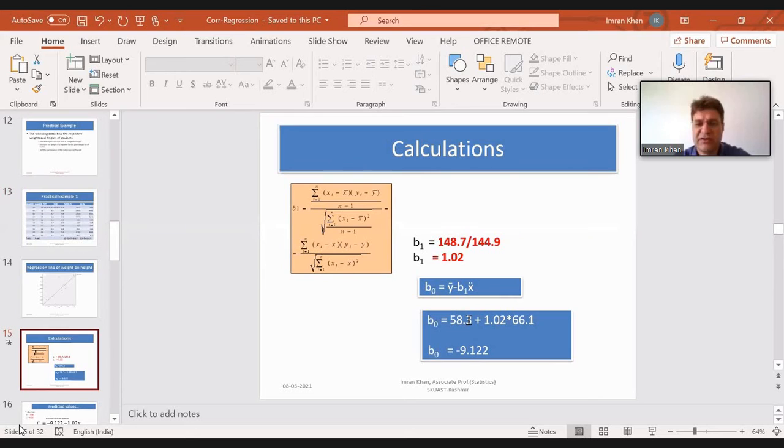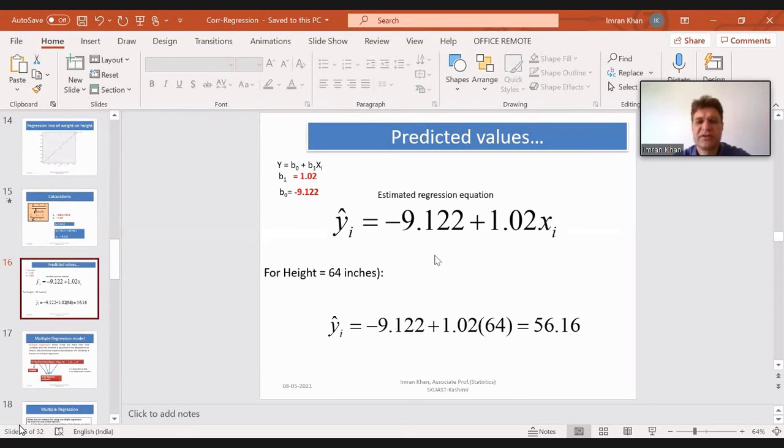When you solve the simple equation, you will get beta naught is equal to minus 9.122. Now this is your equation. Yi hat is equal to minus 9.122 plus 1.02 of xi.